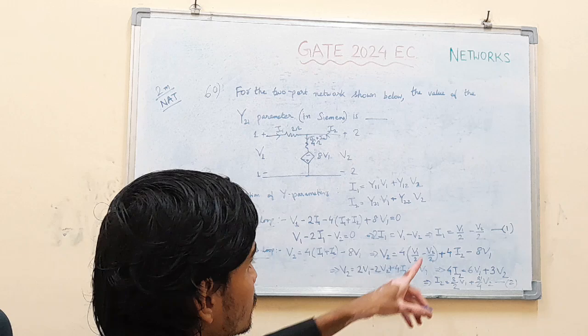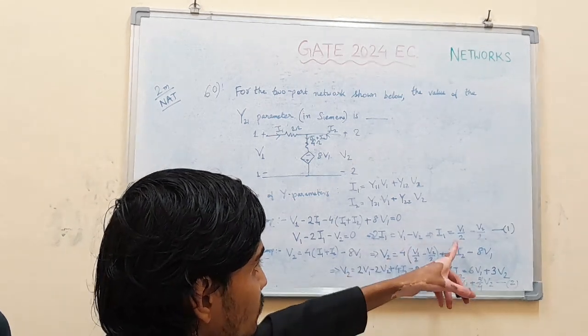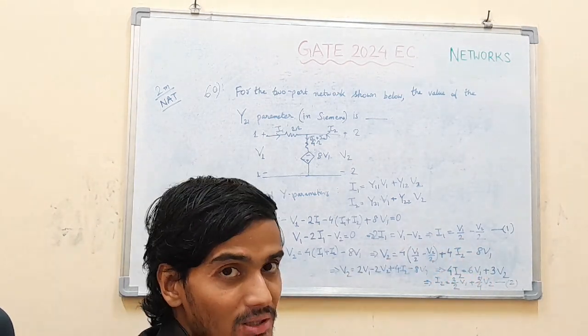Now we can compare equations 1 and 2 directly with the standard Y parameter equations, as they are in the form I1 equal to something V1 plus something V2.